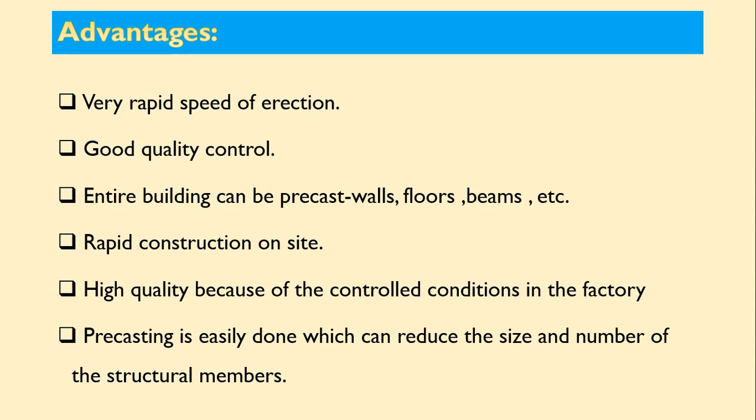Now coming to advantages. In case of these precast concrete elements, very rapid speed of erection is possible, good quality control is there, and the entire building can be precast: walls, floors, beams, etc. Rapid construction on site is possible. High quality because of the controlled conditions in the factory. So quality will be very good as per the requirement as specified, as it is carried out in controlled conditions in the factory. Precasting is easily done, which can reduce the size and number of structural members. So these are the advantages with precast elements.